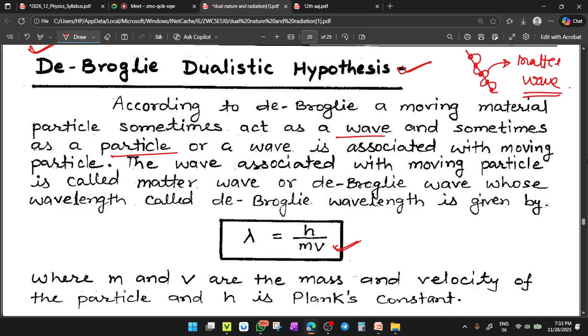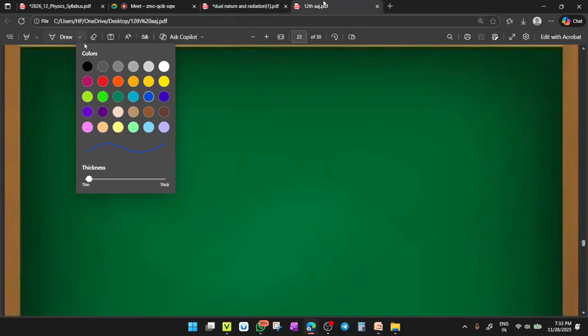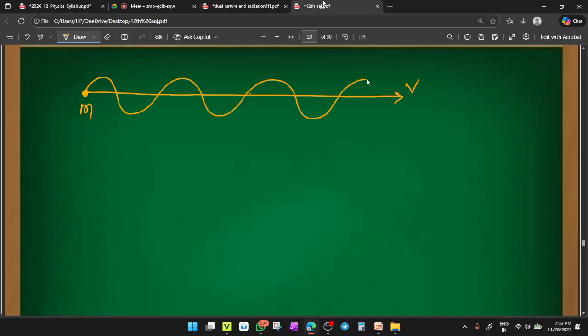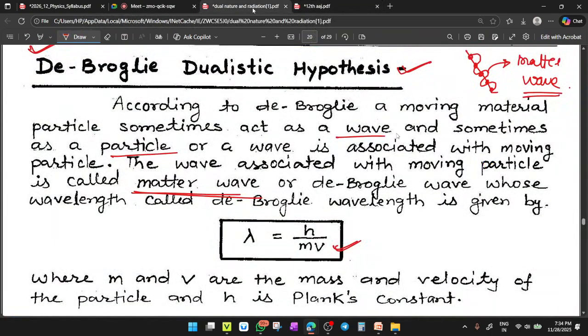The wave associated with a moving particle is called matter wave. Means if you're talking about ourselves, like we are moving here in some place, we are a particle, and if we are going with some speed, having some mass, then there is a wave associated with us, and this wave that is connected with the moving particle is called matter wave.